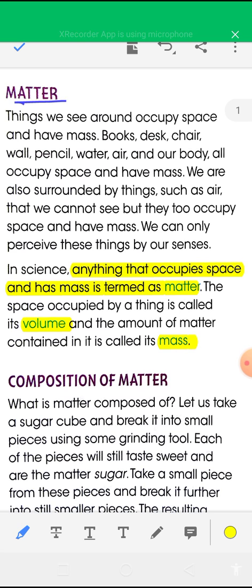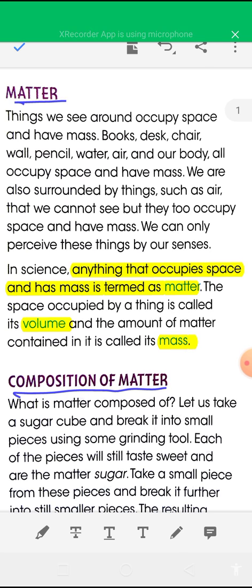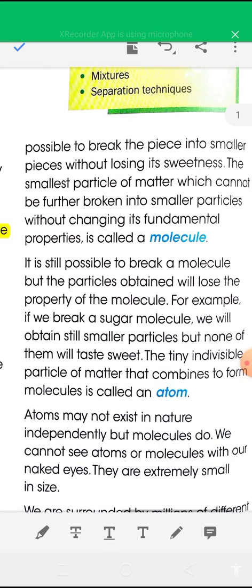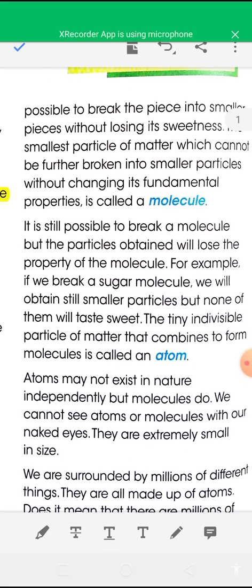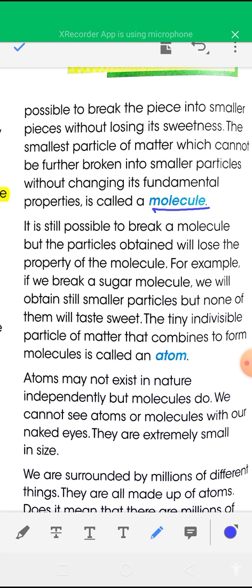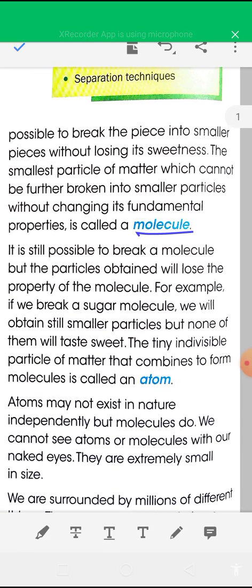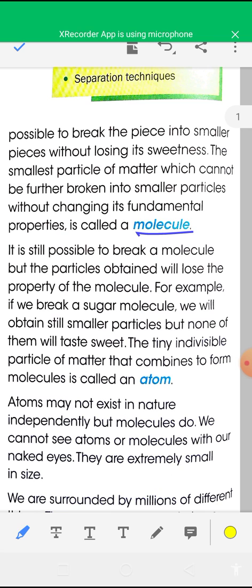Okay, now see the composition of matter. Matter is composed of very small, very teeny particles, which are known as atoms and molecules. So first you have to know what molecules and atoms are. First one is the molecule. The smallest particle of matter which cannot be further broken into smaller particles without changing its fundamental properties is called a molecule.